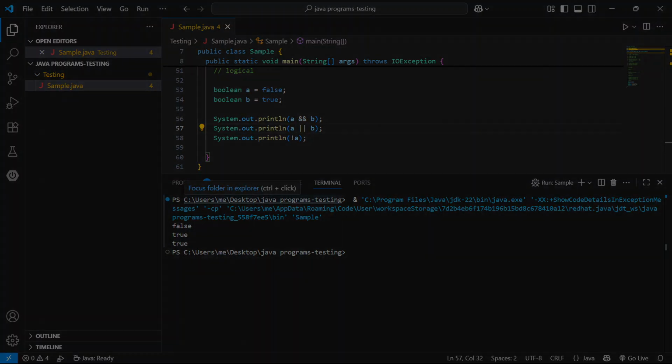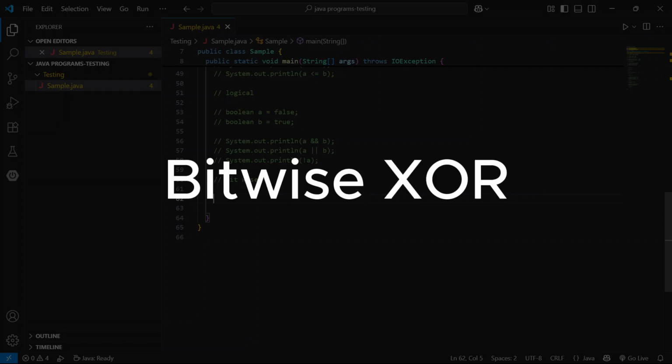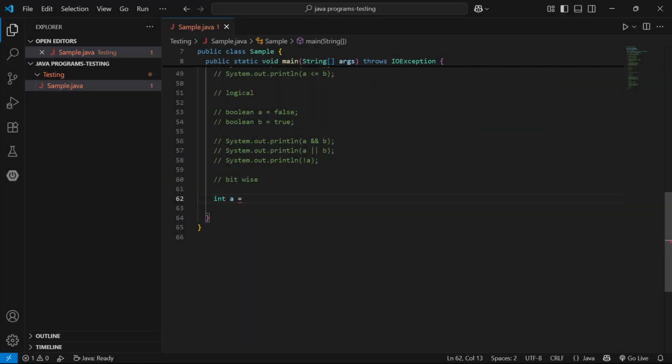And next move to bitwise operator. Bitwise operators work on bits. I will make a separate video on bitwise. Bitwise operators contain bitwise AND, bitwise XOR, bitwise NOT. Take one random number a and b 2.